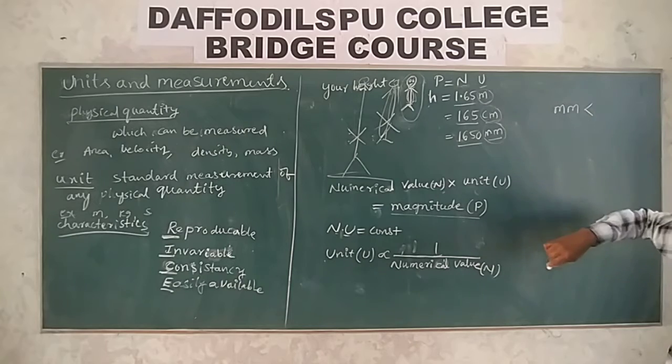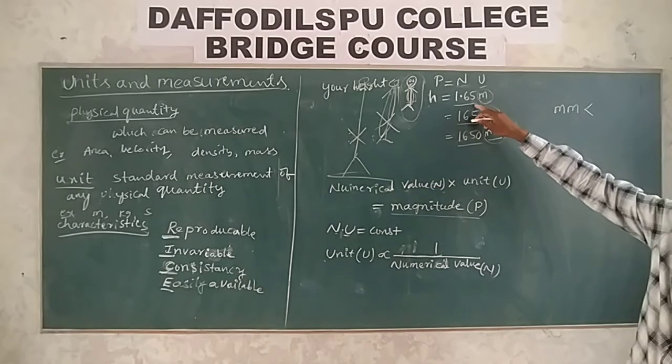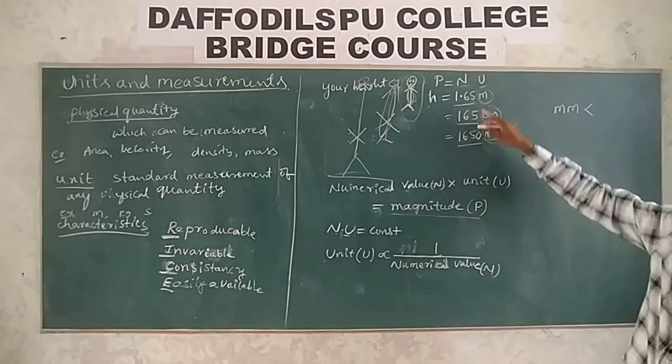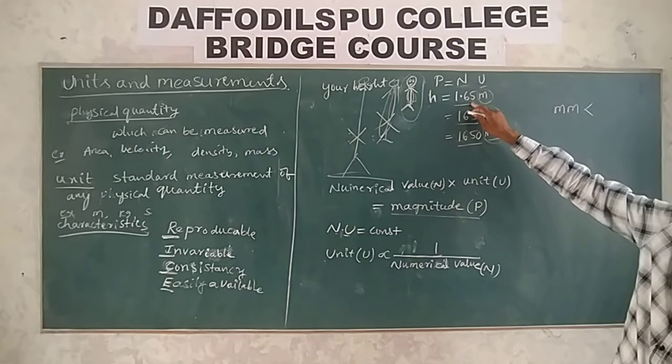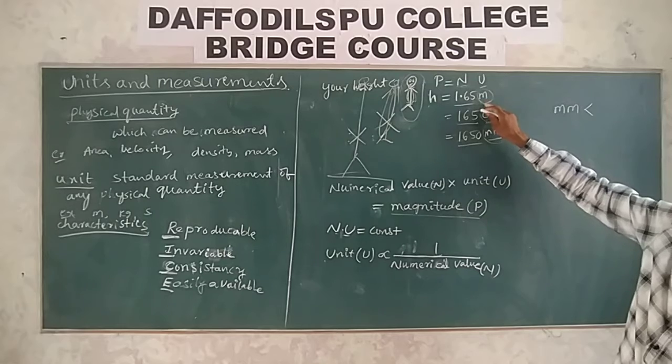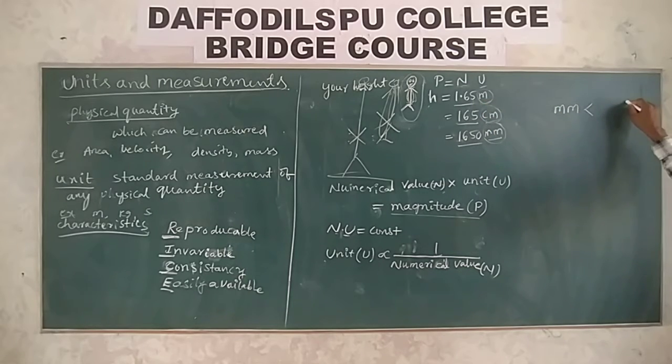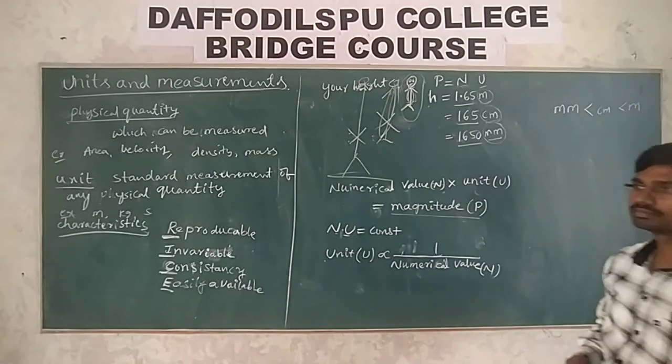Next, meter is 1.65. Compared to all these values, the 1.65 value is less, so this unit is more. That's why millimeter is less than centimeter, which is less than meter.